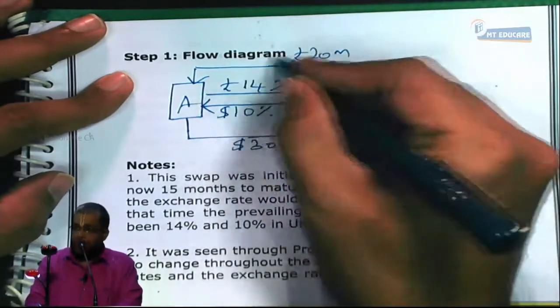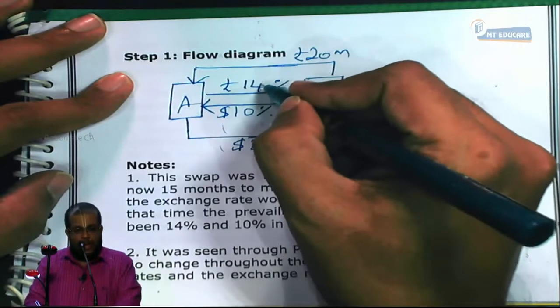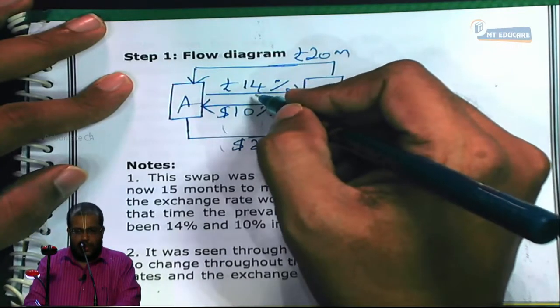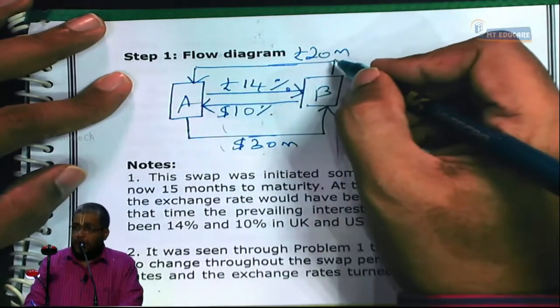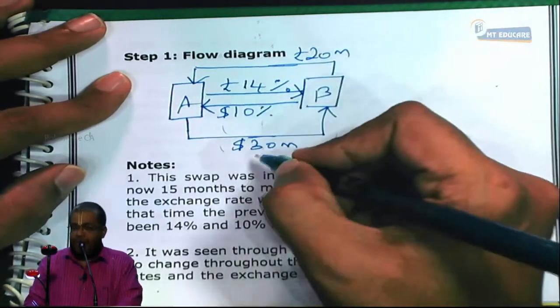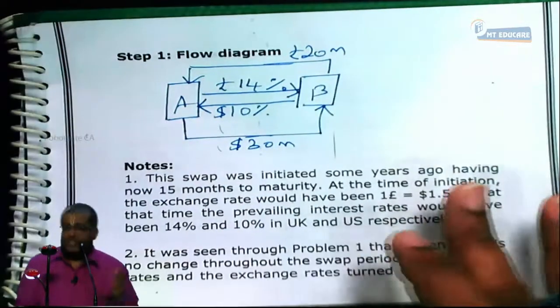The value of the pound bond will be equal to what? The value of the dollar bond. So the pound bond is 14% coupon for 3 years, and for the third year, redemption. How much is it? 20 million. Same thing here also. And they are also having equivalent value due to the spot exchange rate. Yes or no?